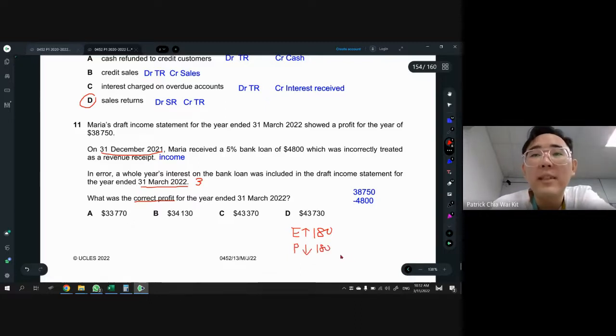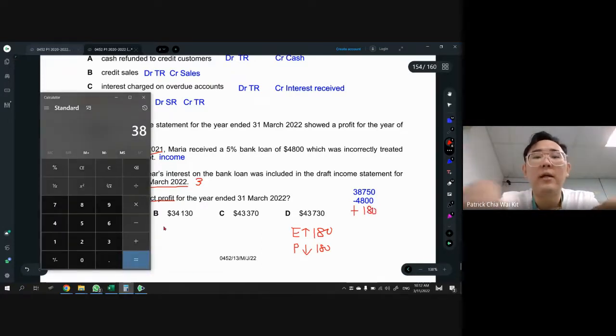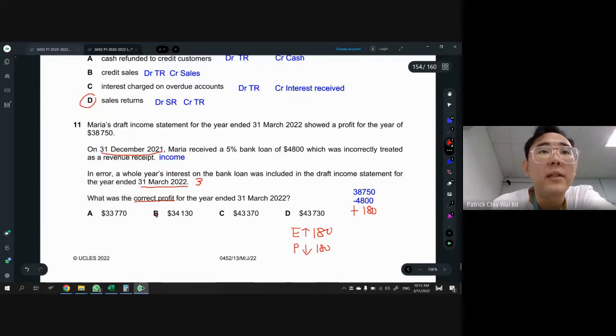So how to fix this? Therefore, you have to reverse, right? So right now we have to plus this back, because they minus too much. Your expenses, they minus up too much because before that it was 240. So therefore, you have to reverse. That means you have to plus 180 in this case. So then you have the answer 38750 minus 4800, and then you plus back the 180. You should get answer 34130. Okay, 34130. Answer is B.